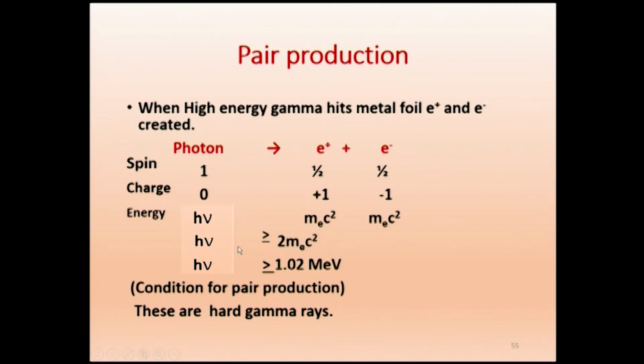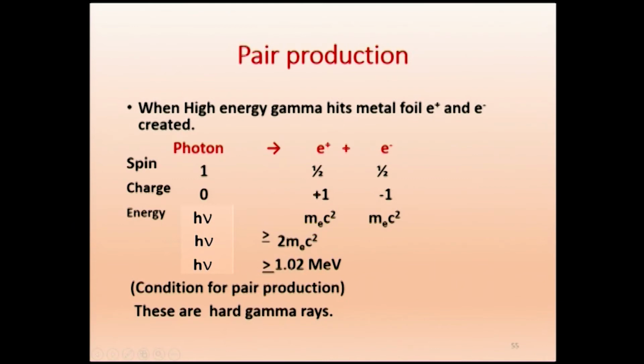If the energy is smaller, it cannot produce two particles. The energy must be at least equal to twice the rest mass energy of the electron. Therefore h nu must be greater than or equal to that. The electron mass in MeV is slightly more than 0.5 MeV. So two times that, we get about 1 MeV, 1.02 MeV to be specific. So this is the energy.